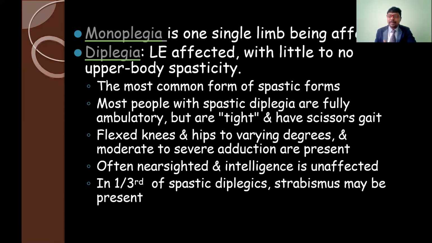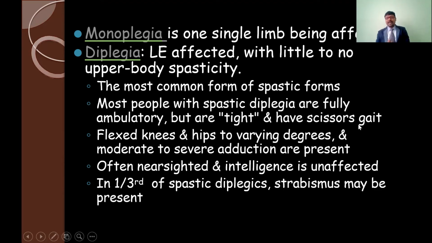If anybody gets damage in the brain and spinal cord, it may give abnormal muscle tone, which is called spasticity. It increases the muscle tone, and the muscle becomes very tight and rigid. That condition is called spasticity. The most common form of the spastic forms: most people with spastic diplegia are fully ambulatory, but are tight and also have a scissoring gait.